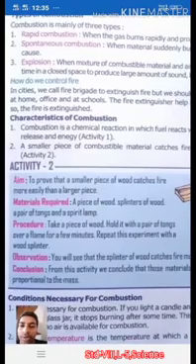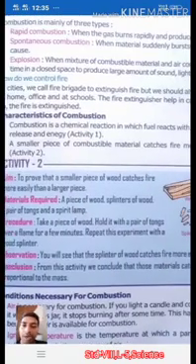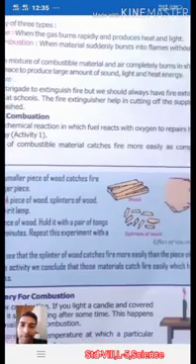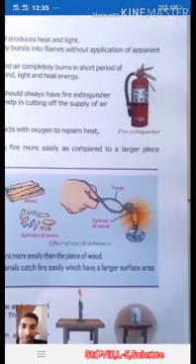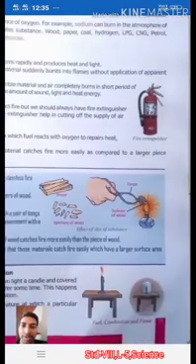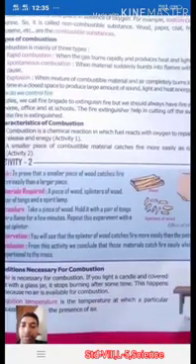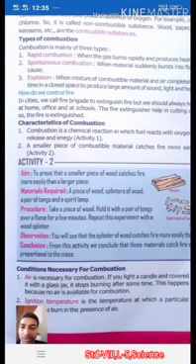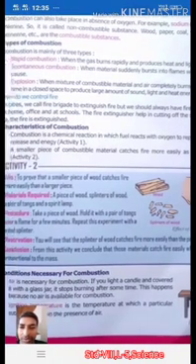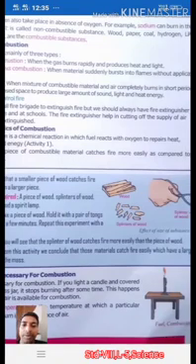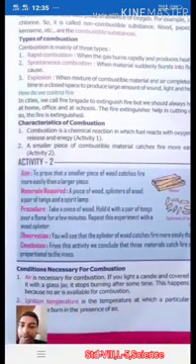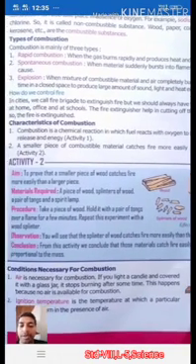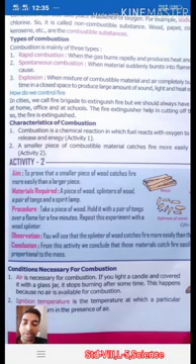How do we control fire? In cities, we call fire brigades to extinguish fire, but we should always have a fire extinguisher. As you can see, this is a fire extinguisher, right? At home, office and at school, it is available. In school it is available, in the office it is also available, and we should keep it at home as well. The fire extinguisher helps in cutting off the supply of air, so the fire is extinguished. It cuts the supply of oxygen, because combustion can take place in the presence of oxygen only.